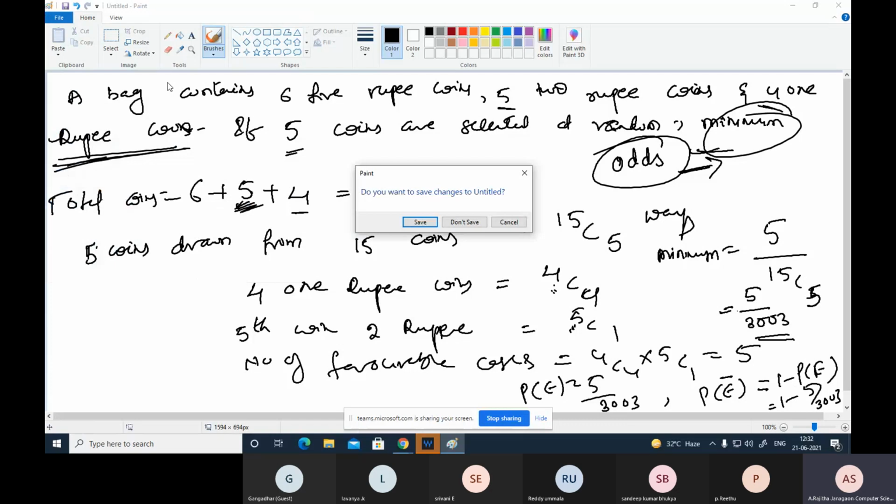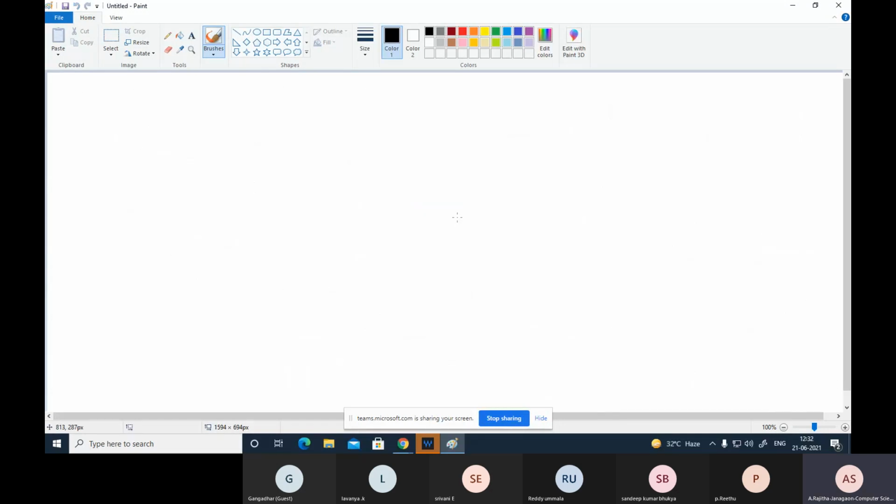The next one more problem. Suppose based on the cards, if 3 cards are drawn at random, total cards, 4 suits are there, every suit contains 13 cards, total 52. In that one joker is there. These are the total, and this is the joker. So total 53 cards are there.